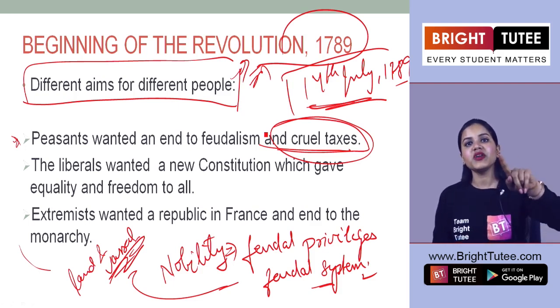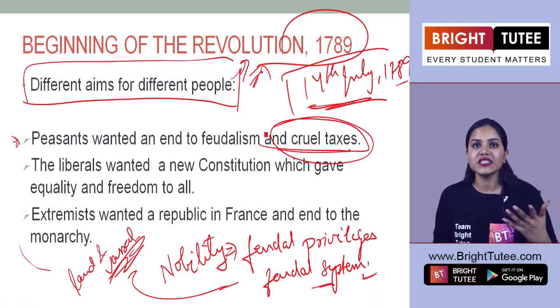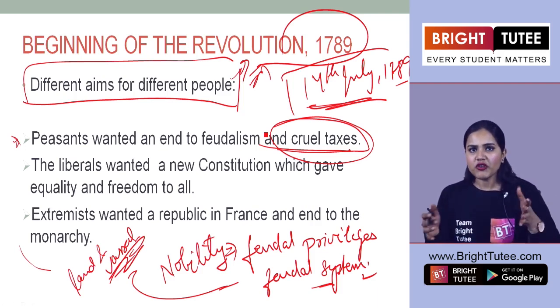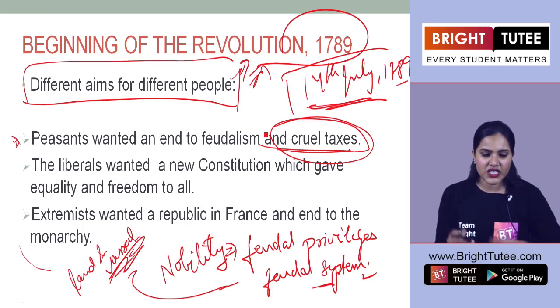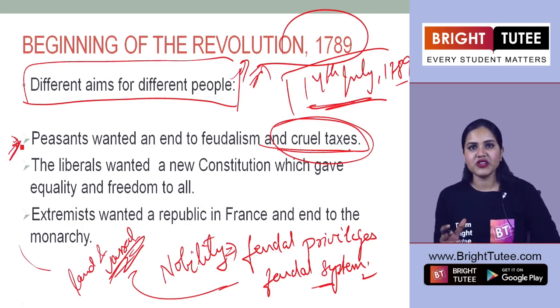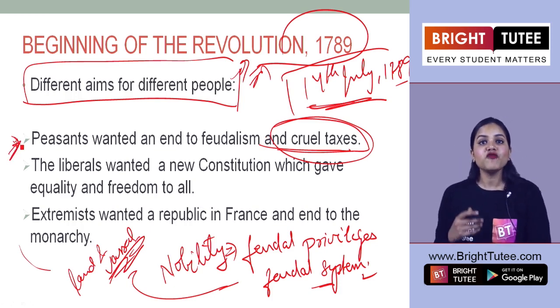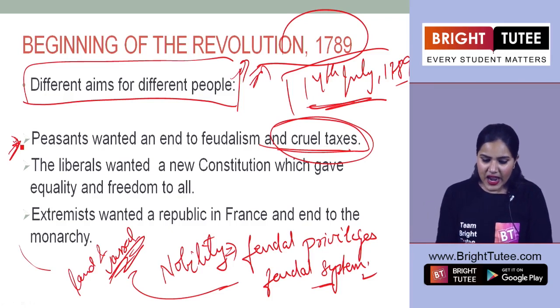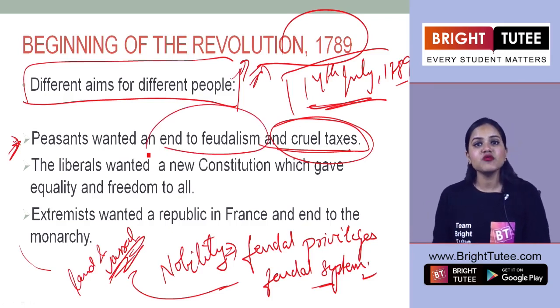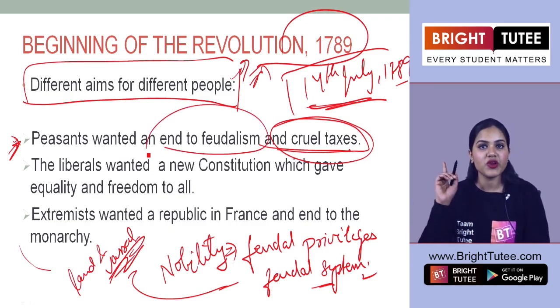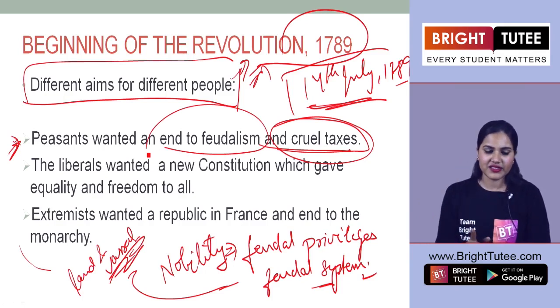And they had to pay these taxes of the produce that they were making on that land. So you can see here that the conditions of these peasants were quite grim, quite bad, right? So for them, the revolution meant freedom from paying these cruel taxes and this whole system of feudalism that should come to an end in France, right?